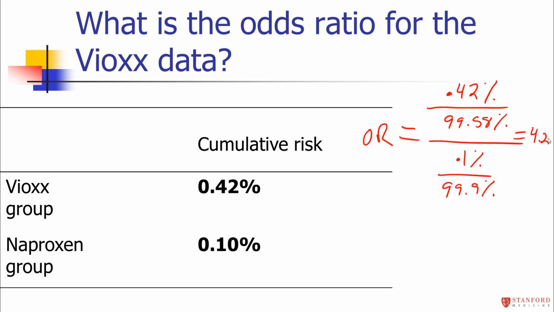Now remember that our rate ratio and our risk ratio here were 4.2. And so the odds ratio is almost identical here to the risk ratio. Well, why is that the case? Because heart attacks here were such a rare event, right? We're talking about a very rare event. When you have rare events, again, odds ratios and risk ratios are similar, and you can see that here.